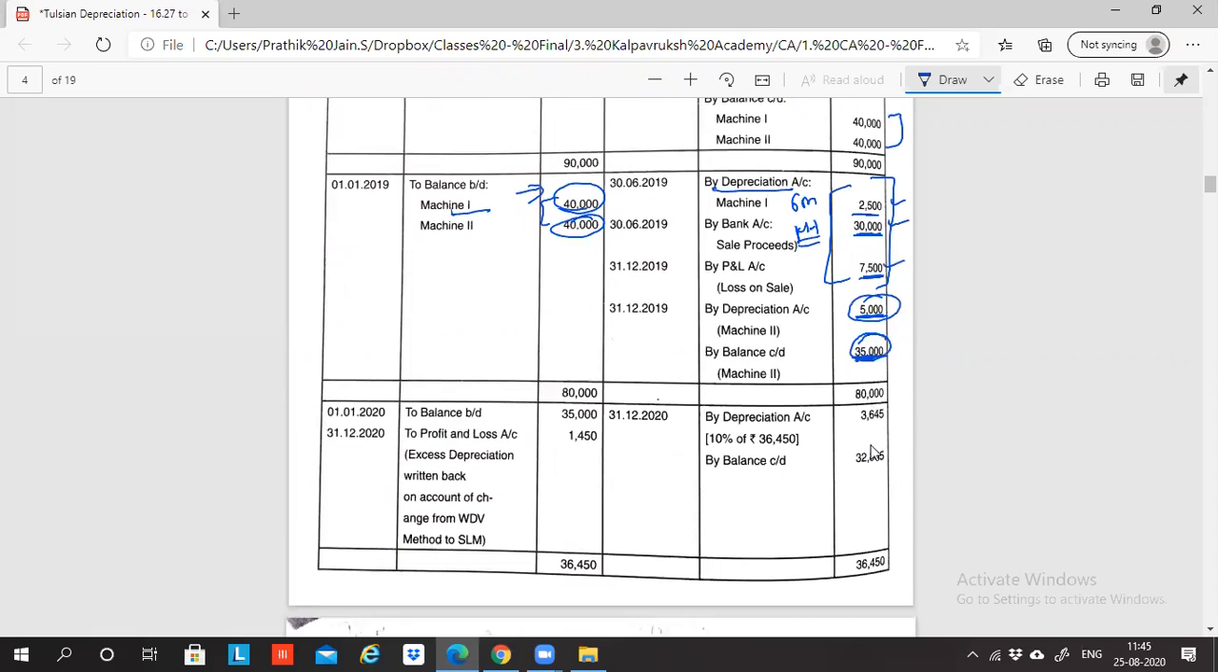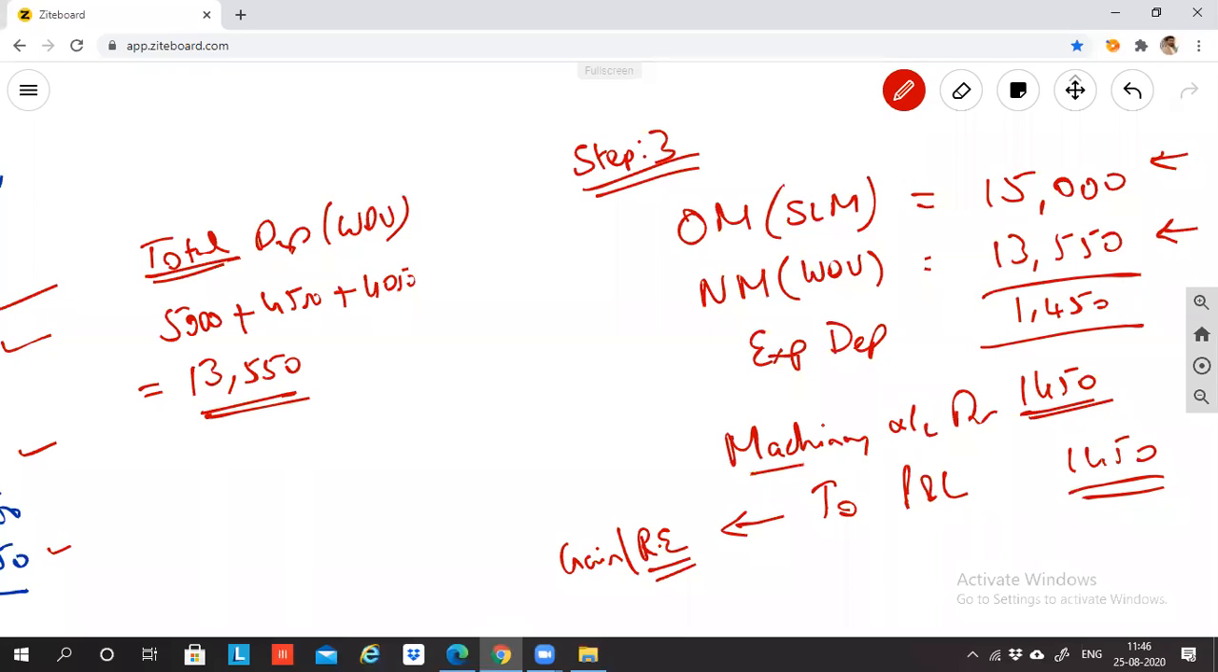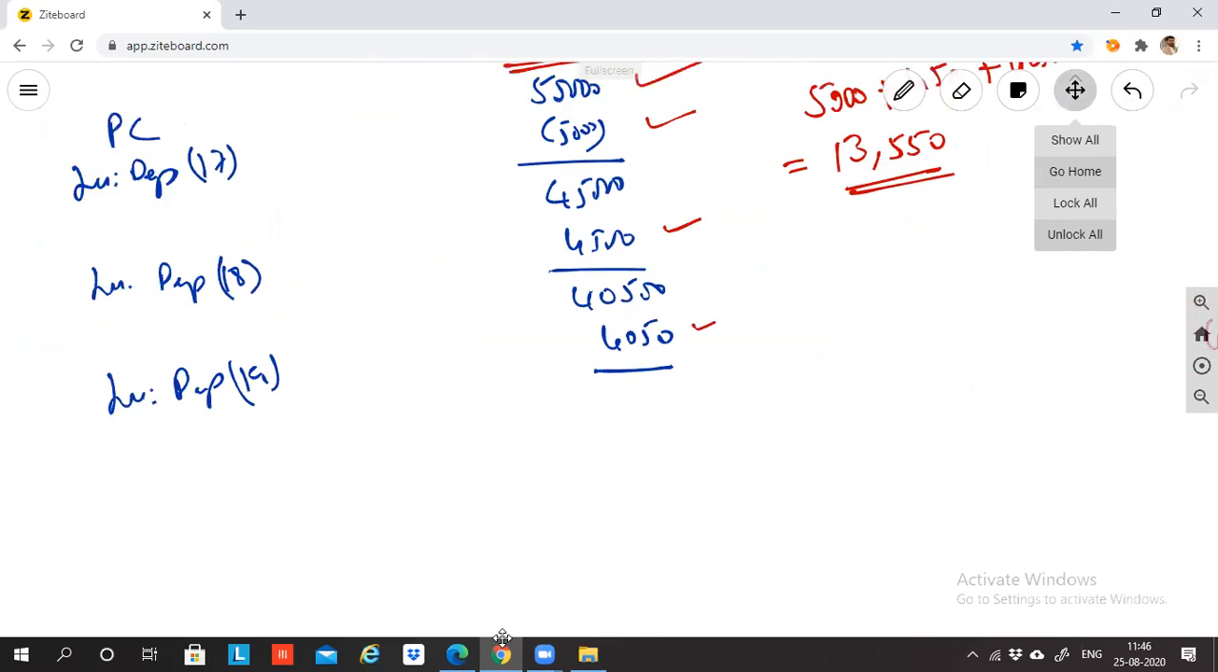So the opening balance is how much? 35,000 rupees. Plus the entry you have just passed: machinery account debit to profit and loss account 1,450. Now please come back.